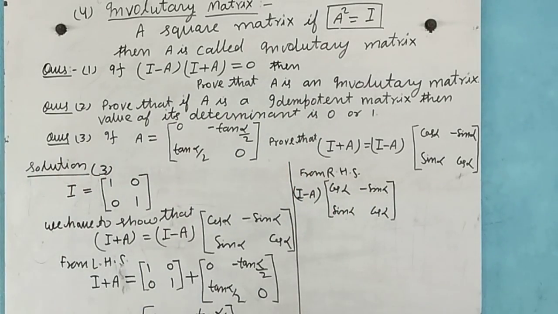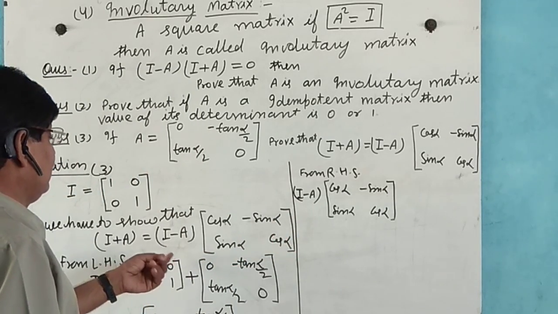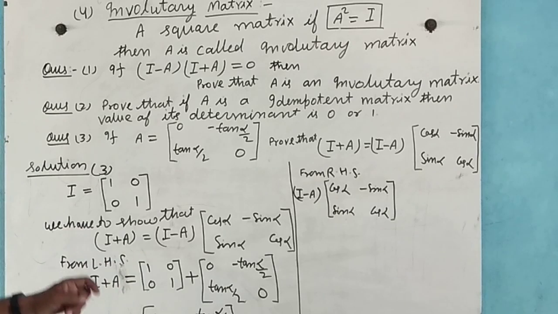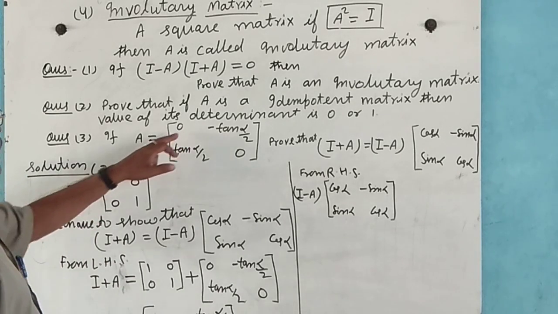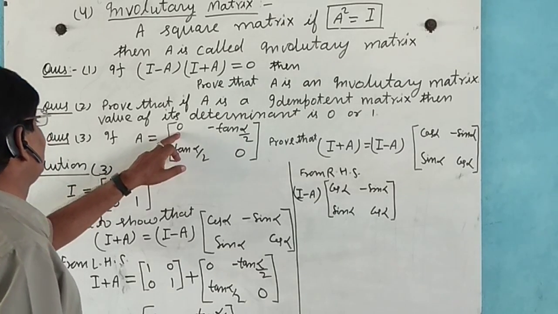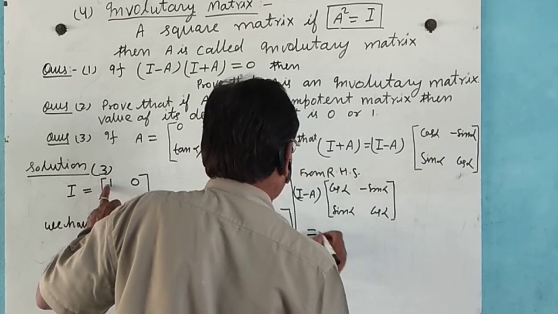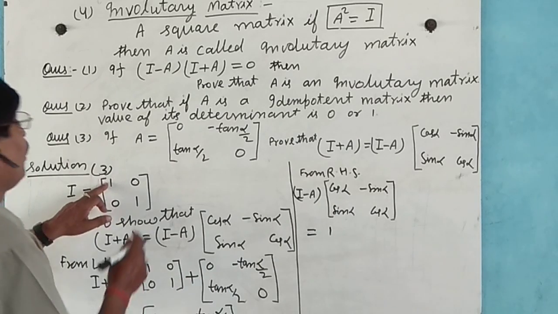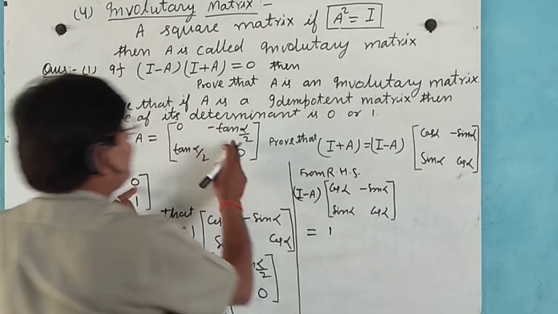In this case, now I minus A, where I is equal to this and A is equal to this. I minus A can be written as 1 minus 0 is equal to 1, 0 minus this, that is plus tan alpha by 2,